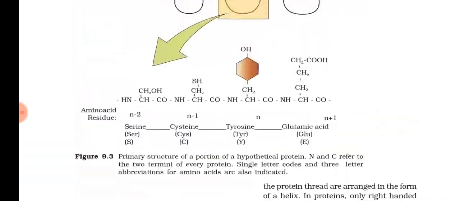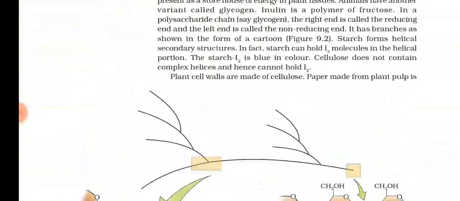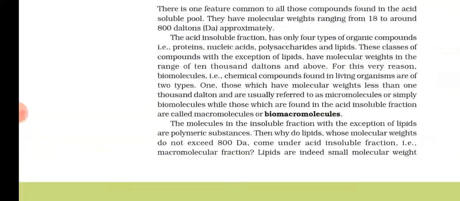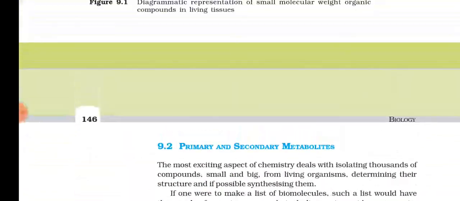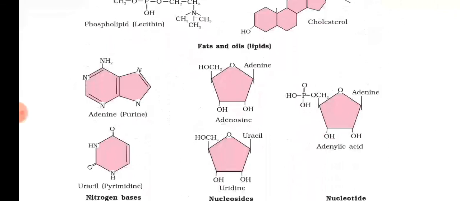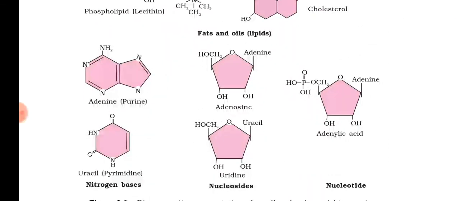So I have taught you about proteins today, isn't it? Proteins are polymers of what? Amino acids. Which is the bond between the amino acids? CONH bond, the peptide bond. And how are they formed? By the reaction of the NH2 group of one amino acid and the COOH group of another amino acid. One molecule of water will be eliminated, and that results in the formation of the CONH bond. Is it clear?